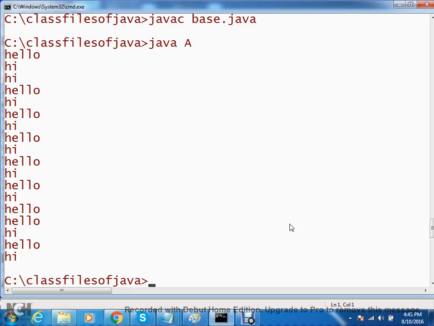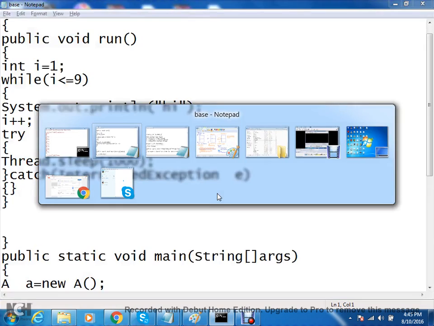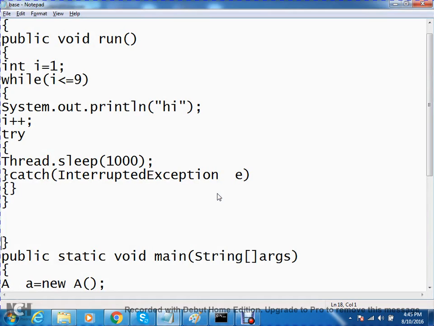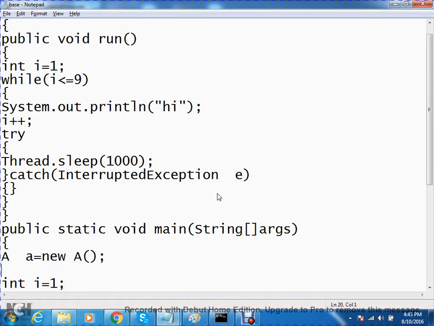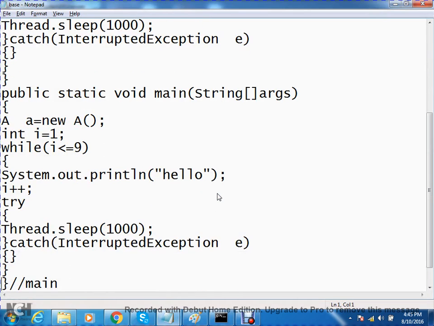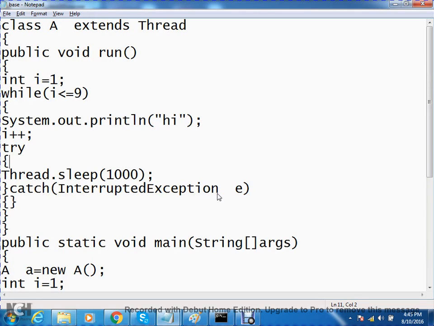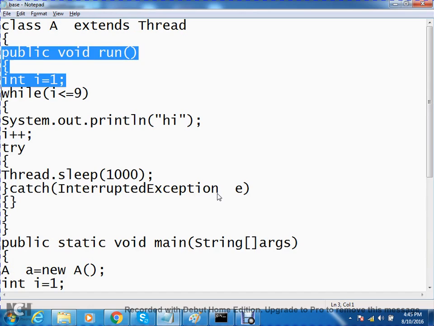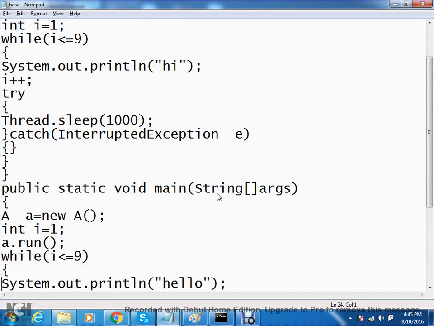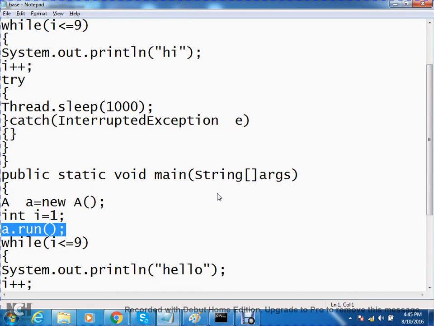Yes or no? Now, if you observe this part carefully, I will show the performance. Because of this A.start method, you are having 2 threads. Yes or no? Now, please observe here. Now, I will call the A.run method explicitly. I am calling the run method. Yes or no? Now, only one thread, right?